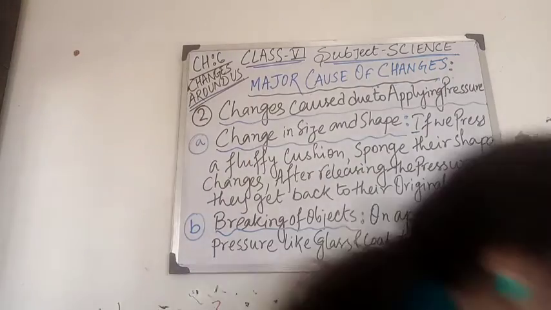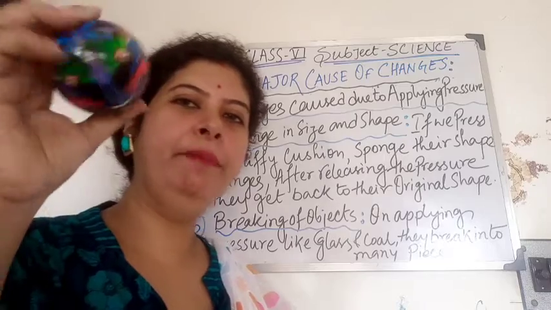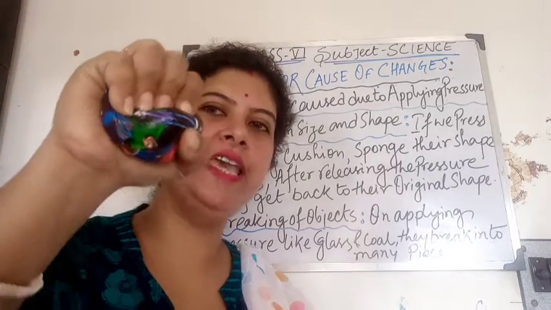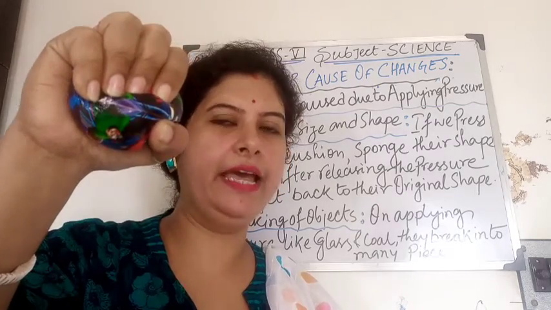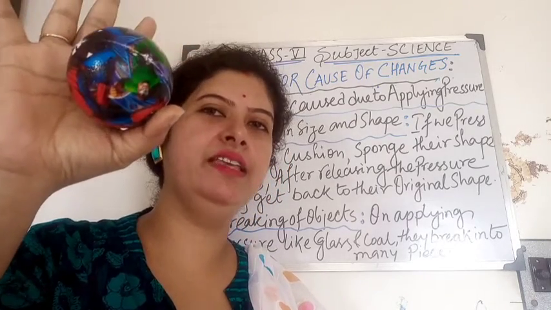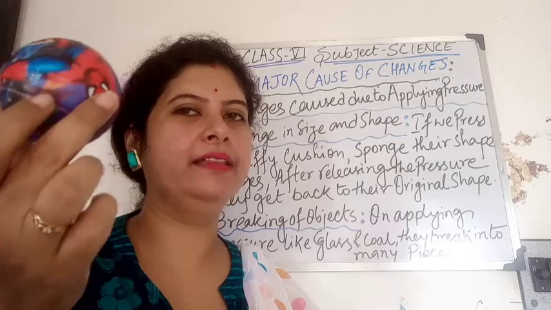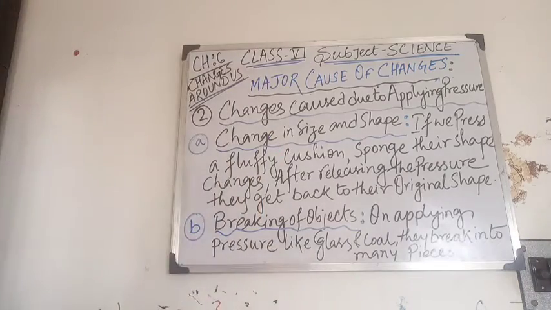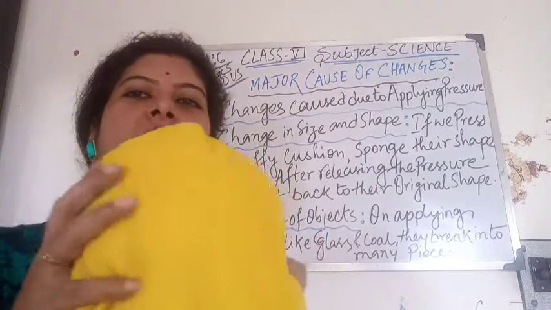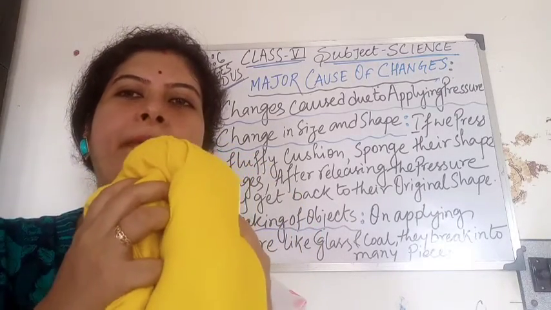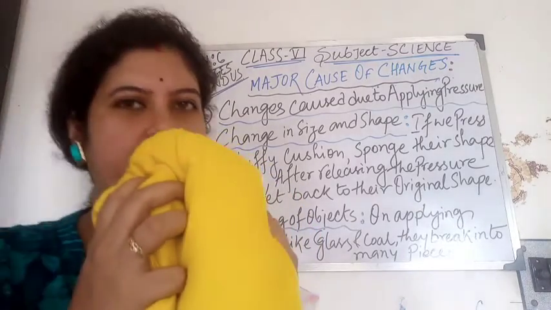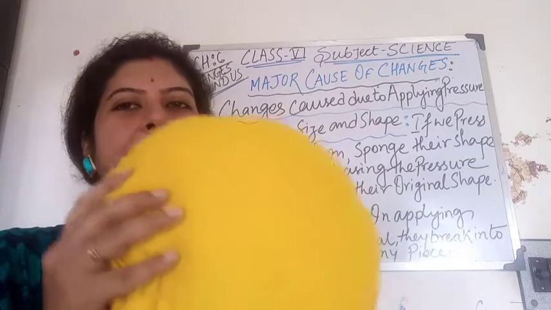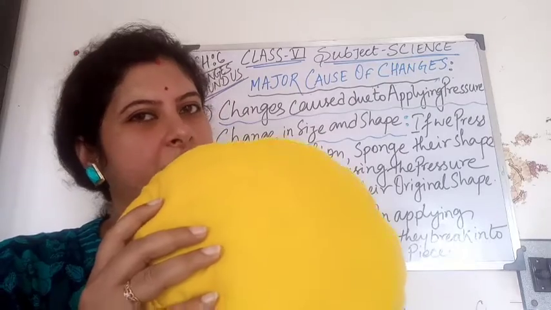Take an example: if we press this sponge ball, it changes its shape, right? After releasing the pressure, it gets back its original shape. In the same way, take a fluffy cushion. When we press it, it changes its shape, and after releasing the pressure, it gets back its original shape.